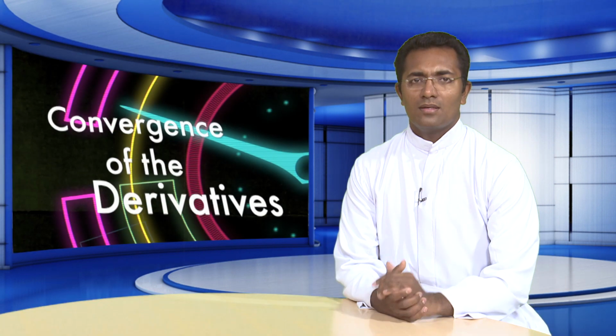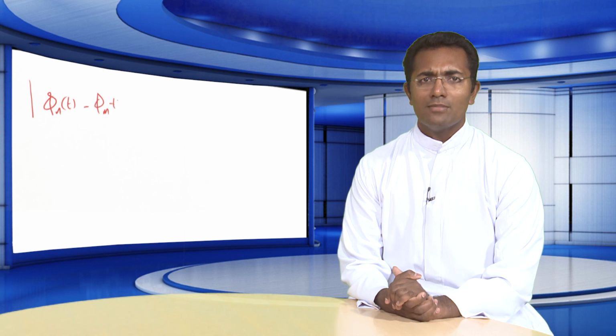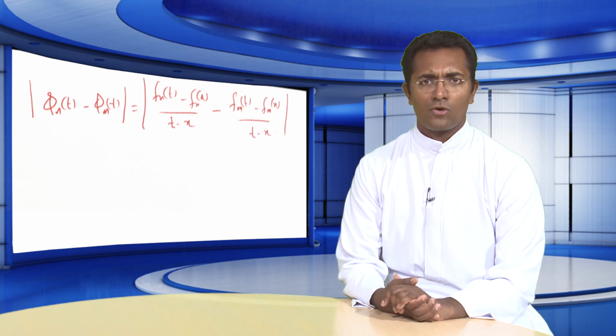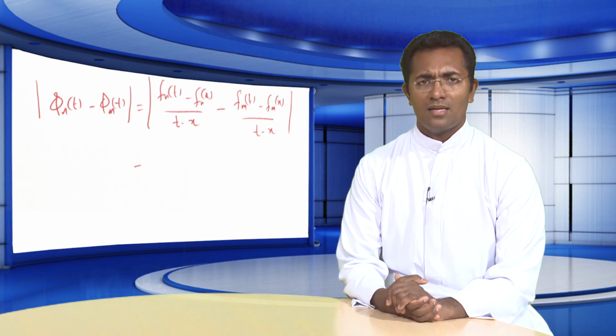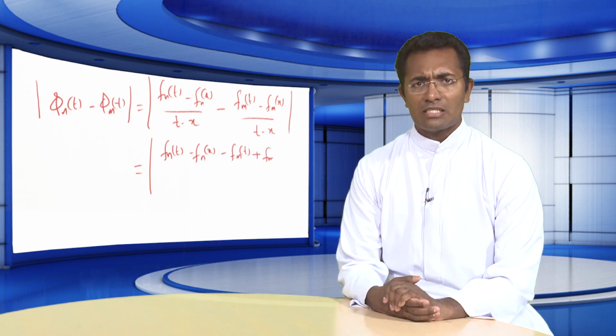Let us consider the convergence and check whether it is a stronger convergence or not. |φ_n(t) − φ_m(t)| = |(f_n(t) − f_n(x)) / (t − x) − (f_m(t) − f_m(x)) / (t − x)| for all t not equal to x, and this is equal to |(f_n(t) − f_m(t)) − (f_n(x) − f_m(x))| / |t − x|.